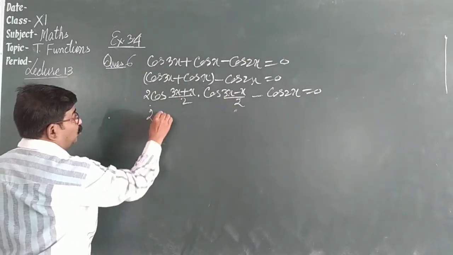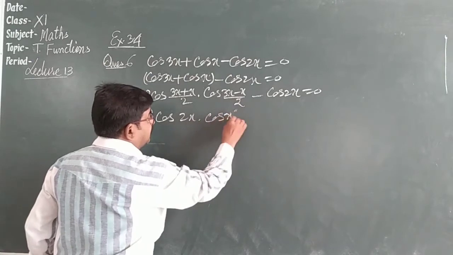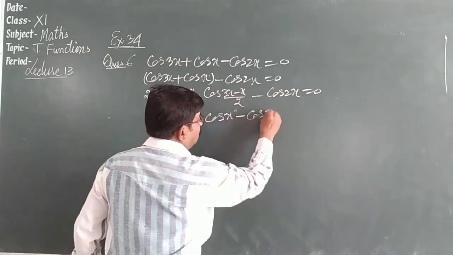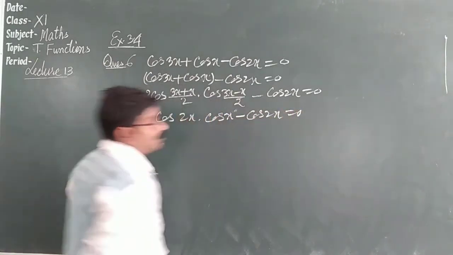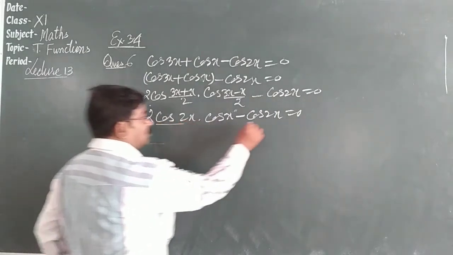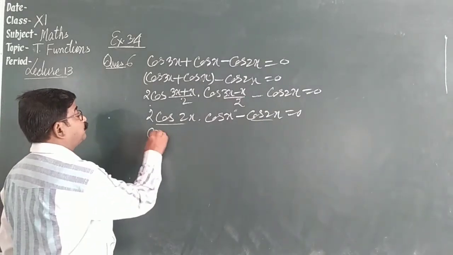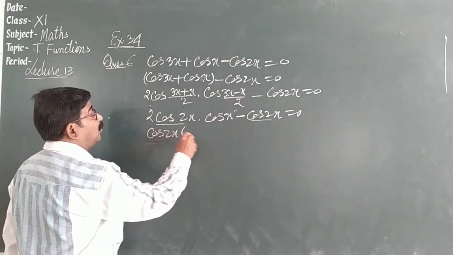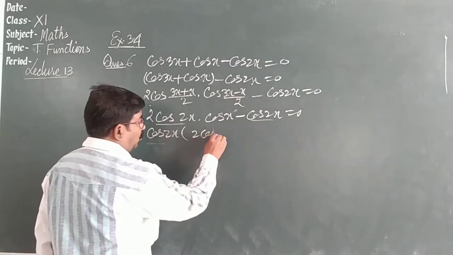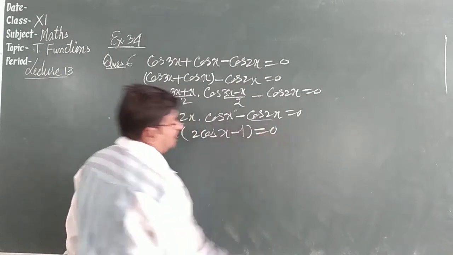This is 2 cos 2x cos x minus cos 2x is equal to 0. Now cos 2x is common, so what is left? 2 cos x minus 1 is equal to 0.